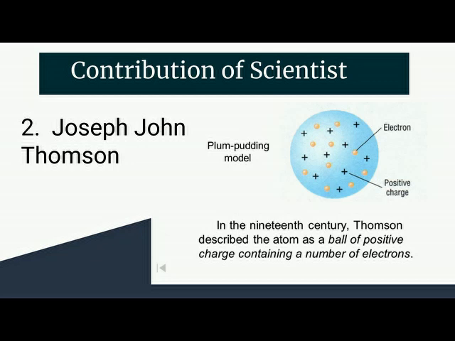Joseph John Thomson, the era is 1856 to 1940, had the idea that there were particles even smaller than the atom. Using a cathode ray tube, Thomson discovered the existence of the subatomic particle electron. In the Thomson atomic model, most of the space in an atom is made up of positively charged material with lots of tiny negatively charged electrons scattered around it. According to the atomic model of Thomson, positive material is like a pudding and electrons are embedded into it.